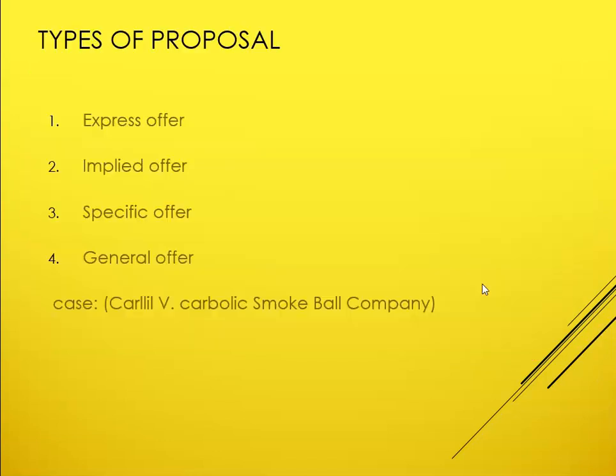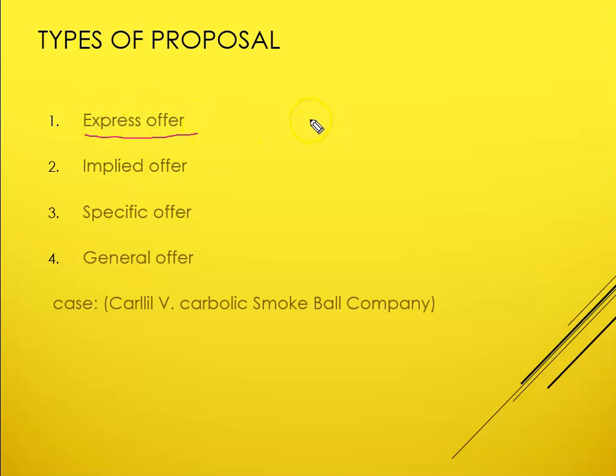Next we move to the types of offers or types of proposal. The first one is the express offer. So what is an express offer? It is very easy: when you are expressing the offer either through words, whether in written form or verbally spoken, in whatever manner you are expressing it, that is known as an express offer, right?